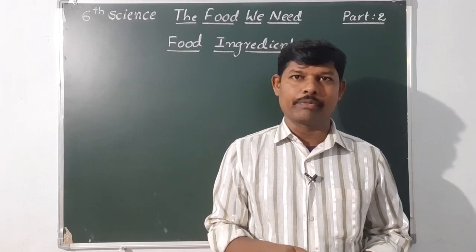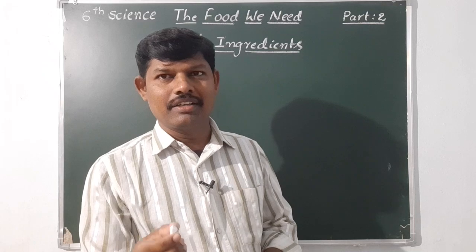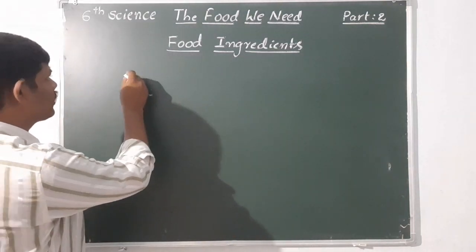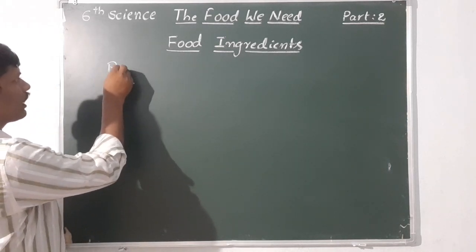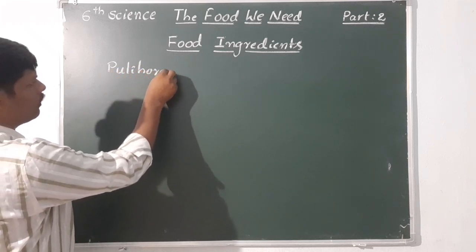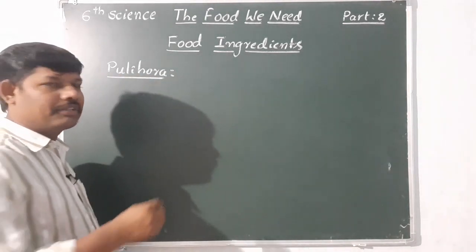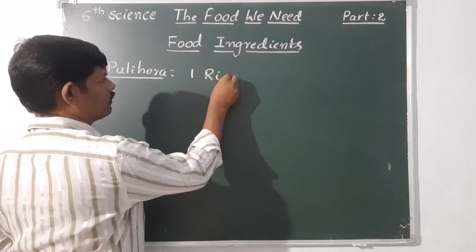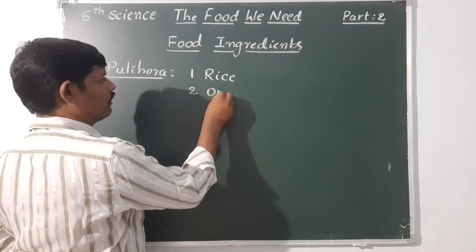Let us write one by one. What is required first of all to prepare pulihara? First one is rice. We will write pulihara first. So what are the required materials? First one, rice. Second, oil.